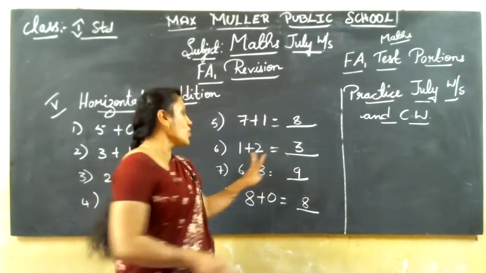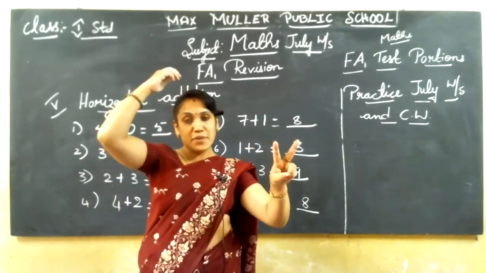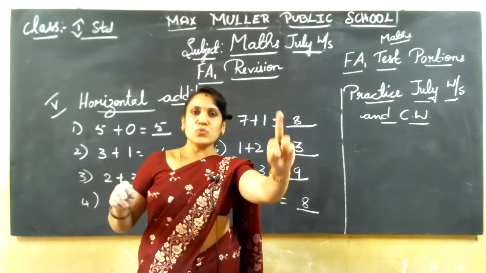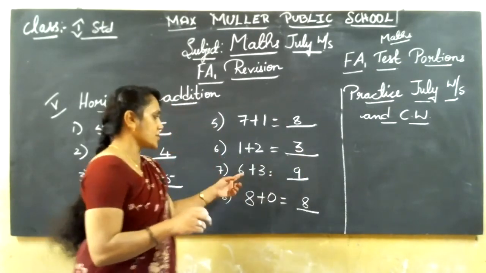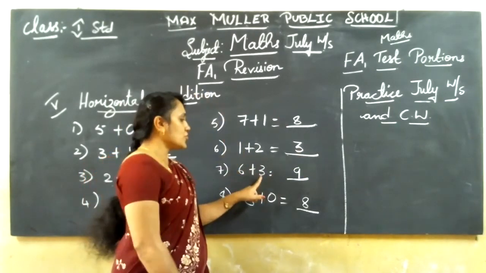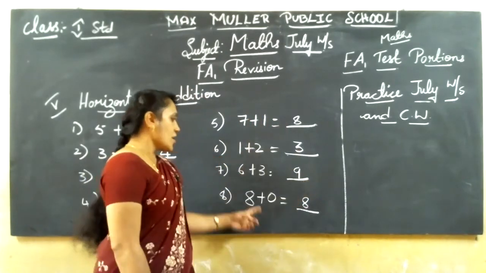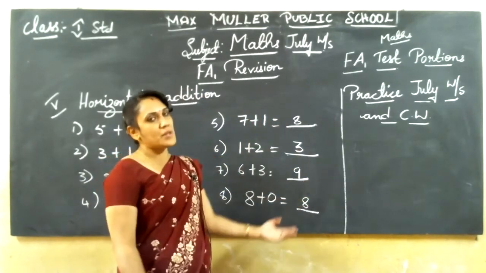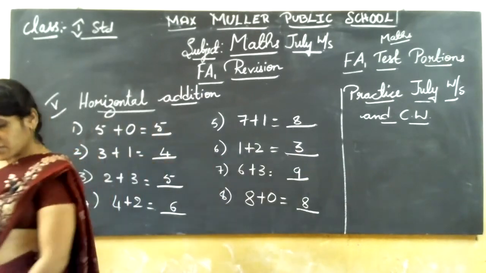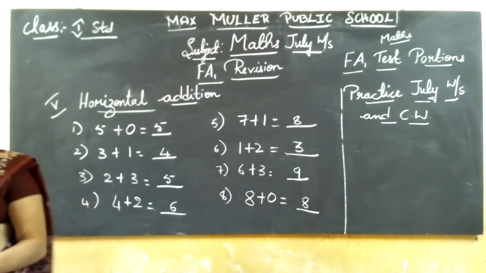Okay. So after 1, what's the number in the mind? 1. After 1, 2, 3. That I have written. Next 6 in the mind, 3 in the finger. After 6, 7, 8, 9. Okay. 8 plus 0, 8 itself. 10 plus 0, 10 itself. Like that. Understand? So this is the fifth main.